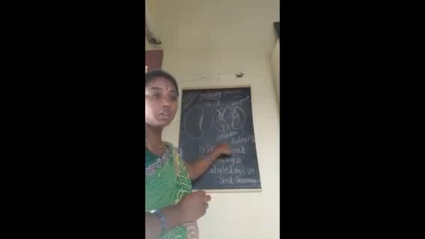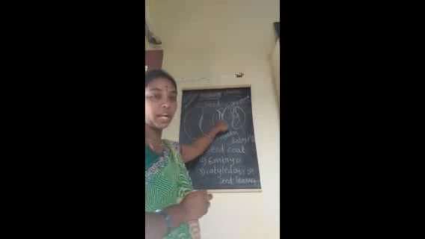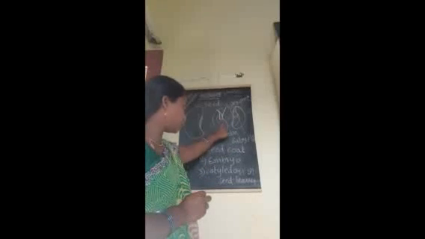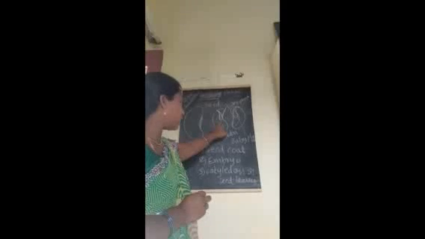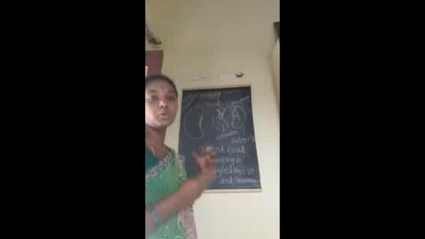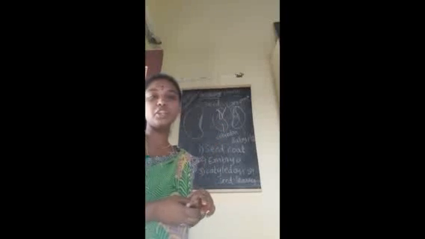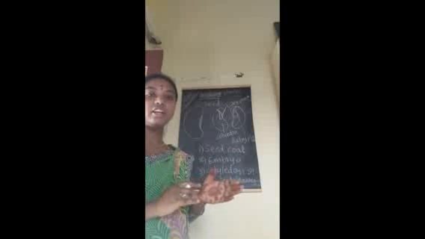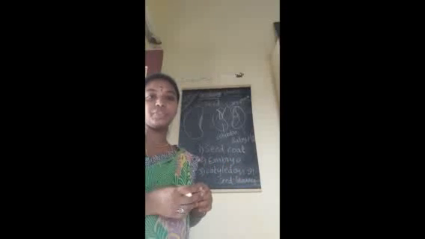Cotyledon has stored food and that helps the baby plant to grow. That is the function of the cotyledon. These are the three parts of the seed.